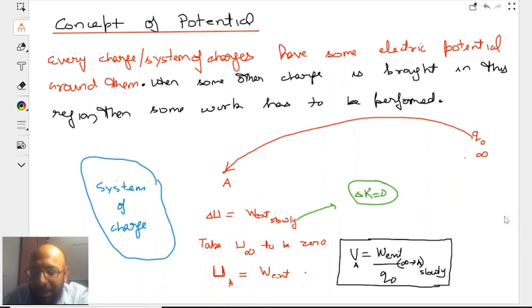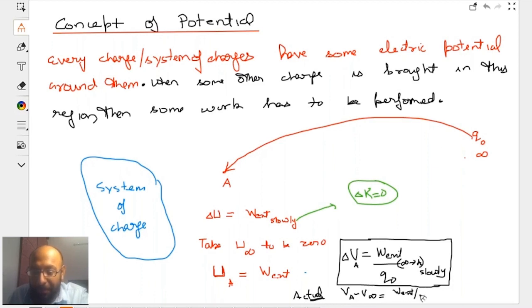Just a second, I will help you better, just give me some time. So potential at any point is defined as work done by external agent in bringing charge from infinity to point A. So actually this is not potential, this is potential difference. This is potential of A minus potential of infinity. In actual, if you want to know some actual stuff, this is it. Now if we assume V infinity to be zero, then we get potential at A to be this. Am I right, kids? Do you get my point?